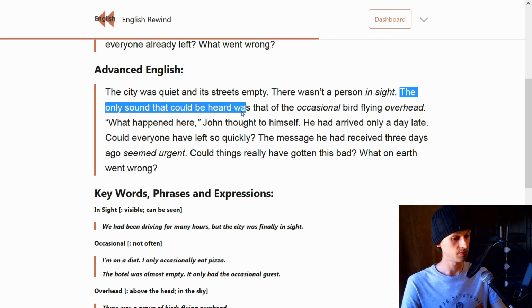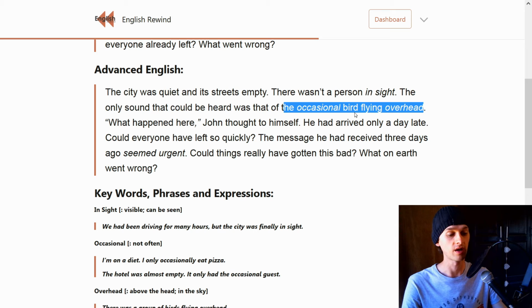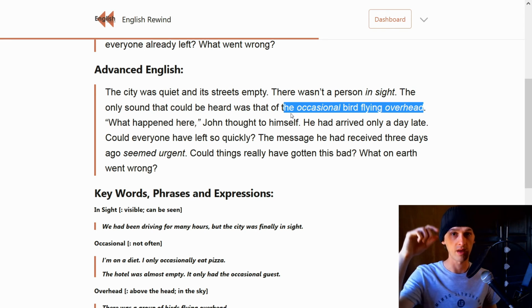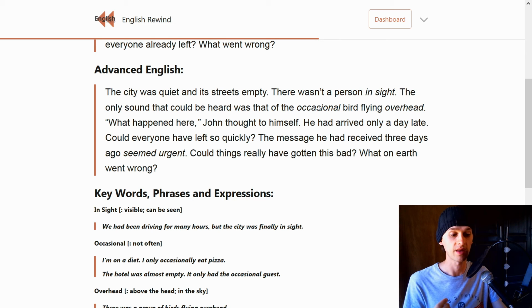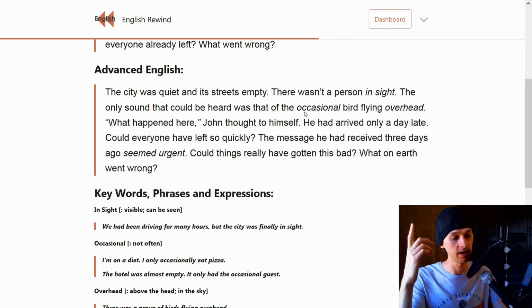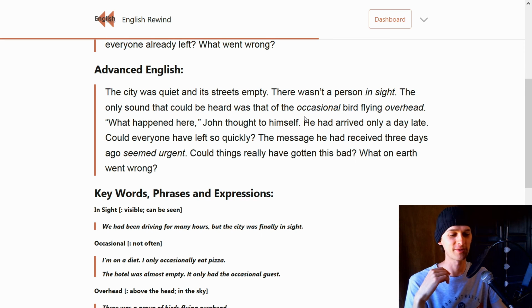The only sound that could be heard, so it was quiet, but the only thing the person heard was the occasional bird flying overhead. So sometimes there were birds flying in the sky and they made a noise. So that was the only sound he heard while he was in this city that was empty. That of the occasional bird flying overhead and perhaps screaming. Do birds scream? I don't think birds scream. Tweeting or singing or something, making a noise. That was the only sound that could be heard.